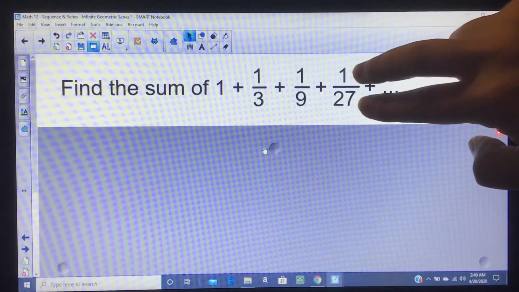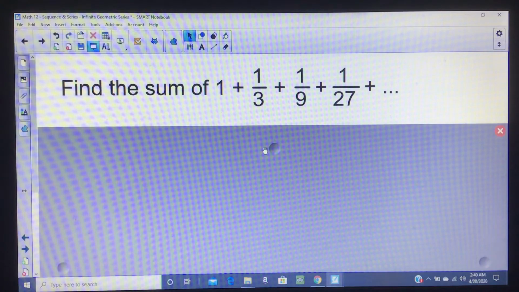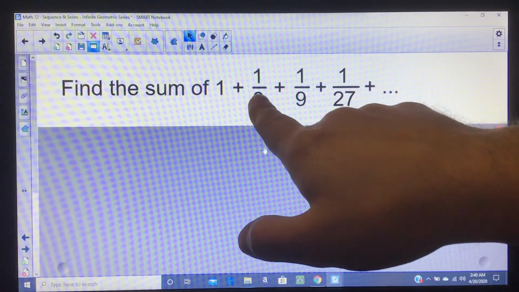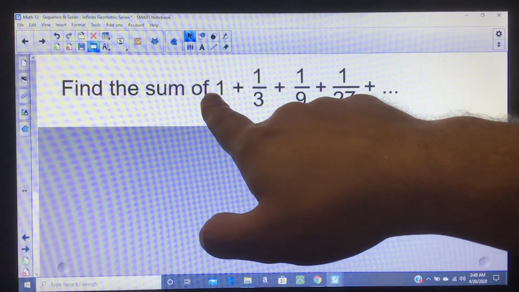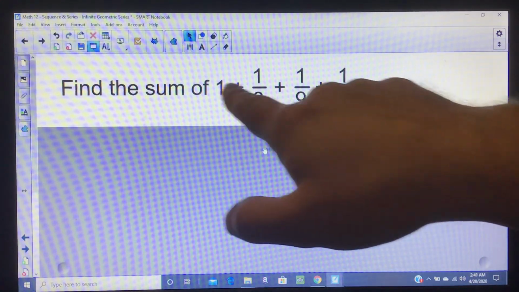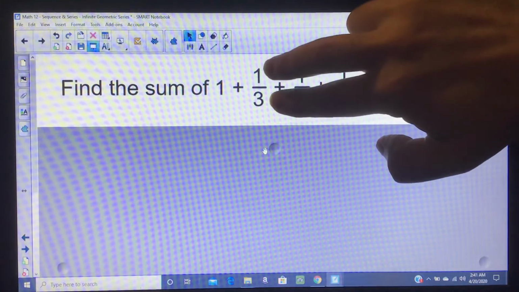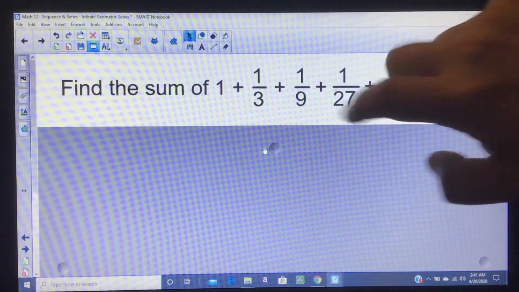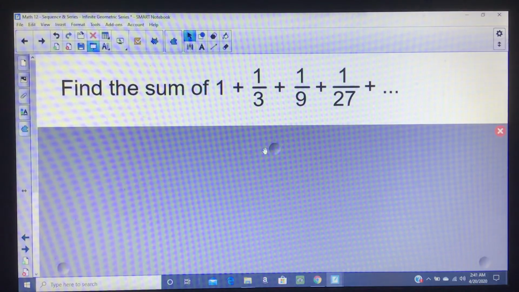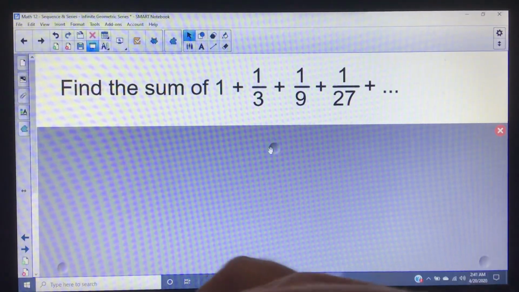Multiply by 1/3 again, you get 1/27. Remember, you can always take a term and divide it by the one before it to get the common ratio. So if I put in a calculator 1/3 divided by 1, it would give me the common ratio. Or you can just look at the fractions and realize the top gets multiplied by 1, but the bottom gets multiplied by 3. So it's going to be 1/3.